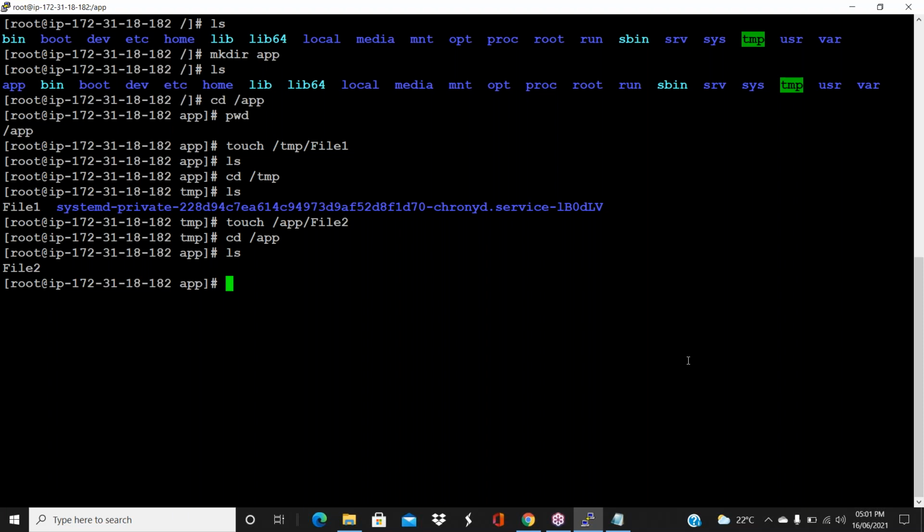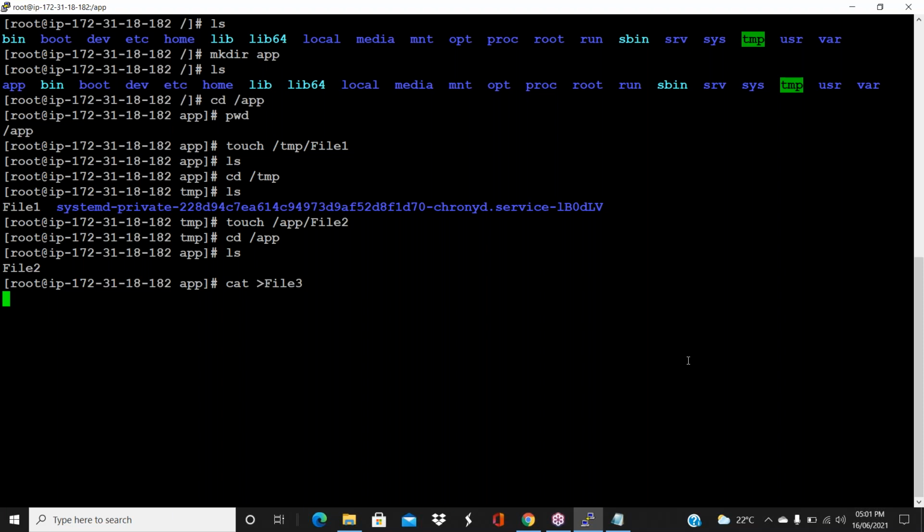So this is one command, guys, to create a file. Now there is one more command called cat. Okay? So what is cat? Cat greater than. So you want to create locally, I mean in the same folder or a different folder. If it is a different folder, you have to give the absolute path. If it is the same folder where you are in, just give the file name. For example, file3. Enter.